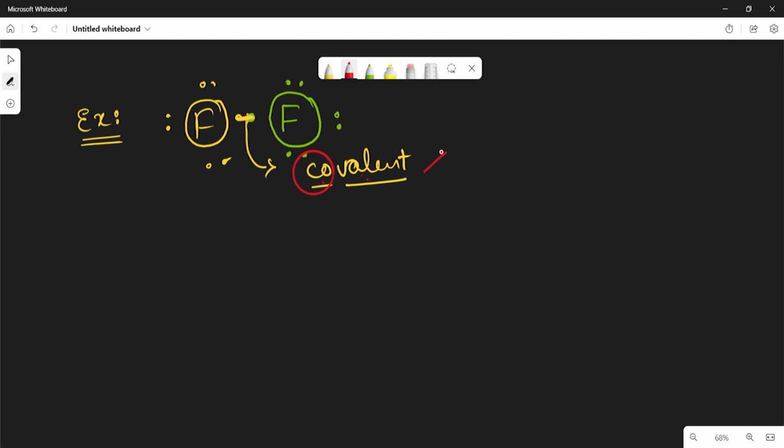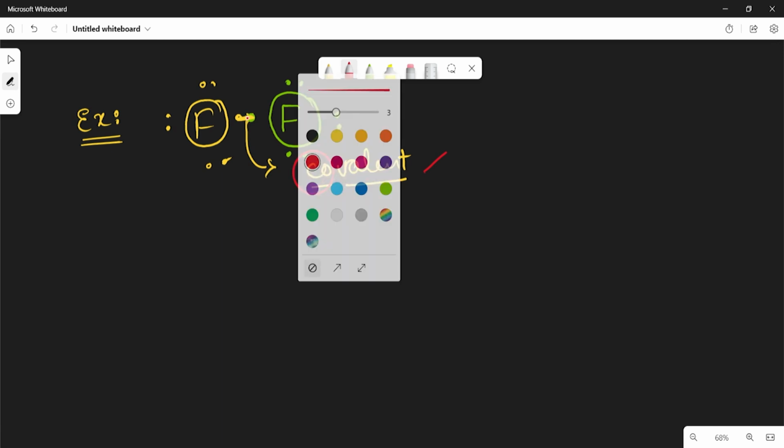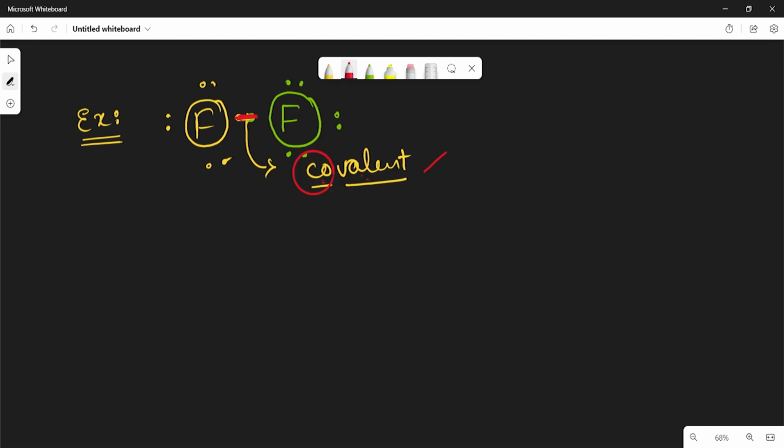Is it okay? For example, here one bond is formed. One bond means 2 electrons, sharing of 2 valence electrons. So this is called a single bond. If 2 bonds are there, that is called a double bond. If 3 bonds are there, that is called a triple bond. Now let us see how the double bond and triple bond also form. Take one more example.